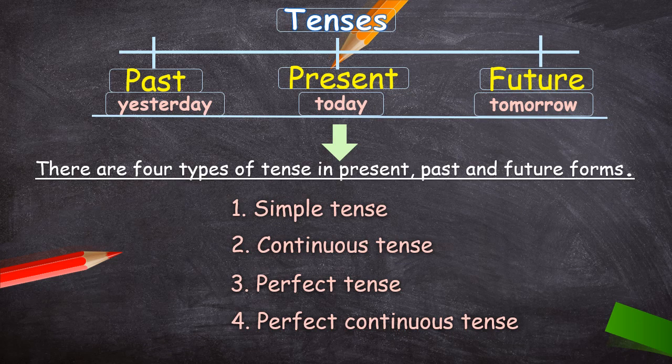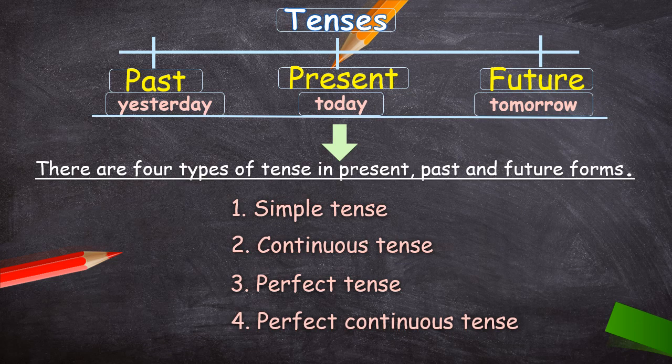Children, in our last class, we have learnt about tenses. Tense is a time which tells us about the time of an action, and it is divided into three forms: past, that is yesterday; present, that is today; and future, that is tomorrow. Past is which is over, present is which is going on, and future is which will come. Now, tenses are of four types: simple tense, continuous tense, perfect tense and perfect continuous tense.